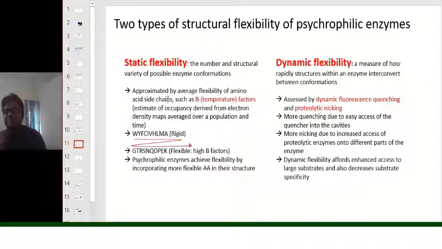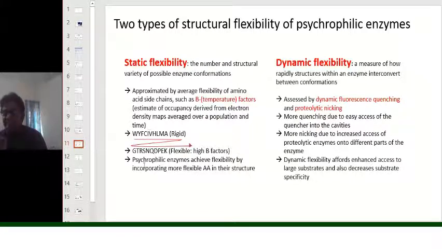And this static flexibility is approximated by the average flexibility of amino acid side chains that are given by a factor called B or temperature factors, which is an estimate of average occupancy derived from the electron density map, averaged over a population and time. Now, based on these B factors, there are certain amino acids like tryptophan, tyrosine, phenylalanine, cysteine, etc., which are very rigid, and there are certain other amino acids like glycine to lysine. These amino acids are much more flexible because they have a high B factor.